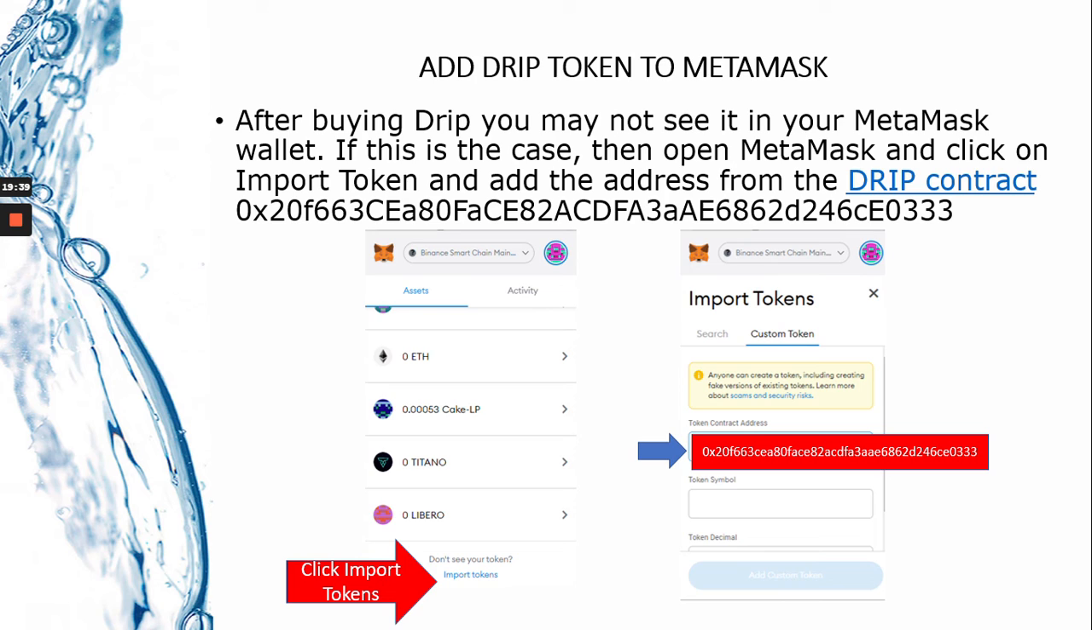So you would go back over to your MetaMask wallet, make sure you're on the Binance Smart Chain, go down to assets, and scroll all the way down to the bottom where it says import tokens. Then you would click on custom tokens and paste in that contract address. It'll automatically populate all the information for the drip token, and that's how you add it. Then you should see your drip token balance in your MetaMask wallet.